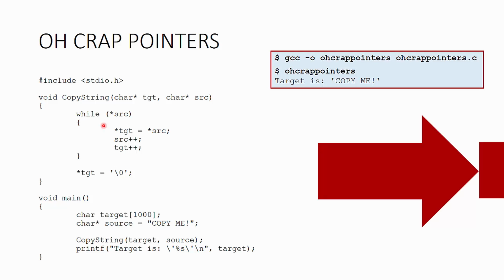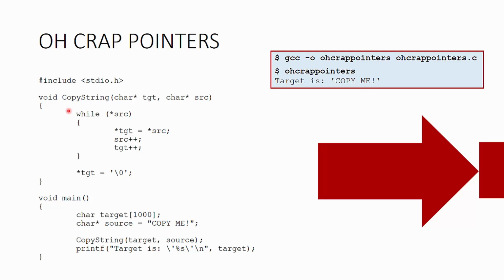So let's talk about how the copy actually works. Alright, so we've got our target and our source char stars that are being given to this function. Here we do a while loop, and we're going to dereference the pointer that was given to us for the source. That means follow the pointer through to the actual character value. And this is saying that while there is an actual character value, a while loop evaluates to true as long as it is non-zero. So this while loop will continue until it reaches a 0 value, which is a null terminator.